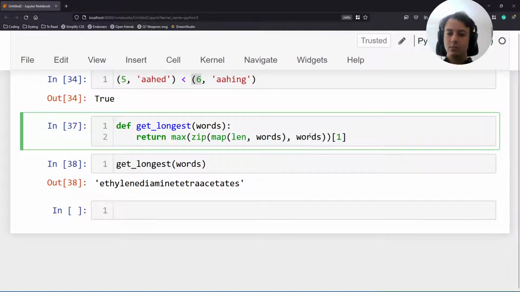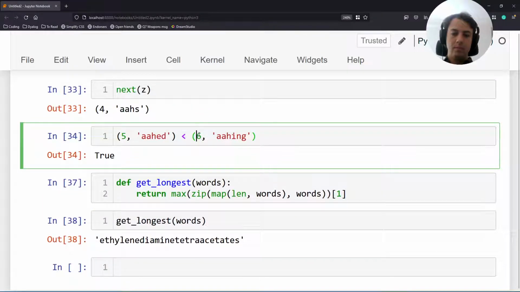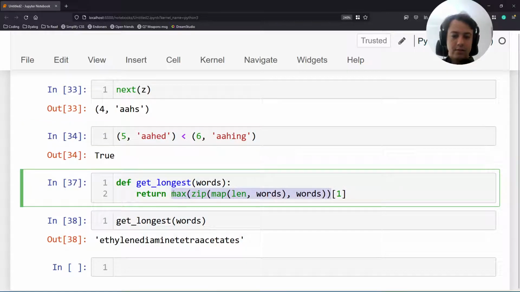This works. Maybe you won't like it as much, because maybe you don't like the way tuples are ordered. I don't know, but this is standard behavior, right? The way tuples are ordered is standard, built-in behavior, and it's there to be used. And I actually like this solution. What I don't like a lot here is the fact that I'm calling max and then I'm indexing into it, because this is fairly easy to miss.